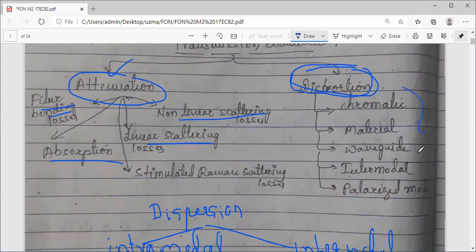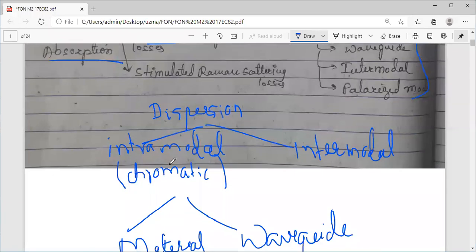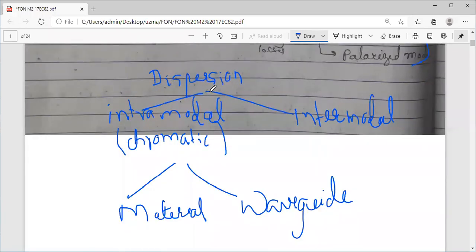Here I have listed the general terms, what all different types you may come across, but a very clear classification I have written here. Hope it is readable. It is dispersion. Dispersion has two types. One is intramodal, the other one is intermodal.